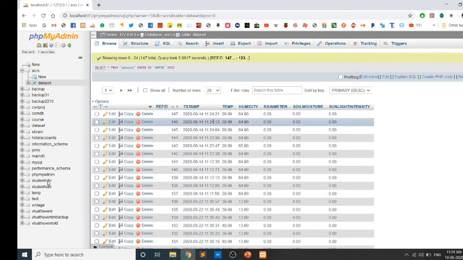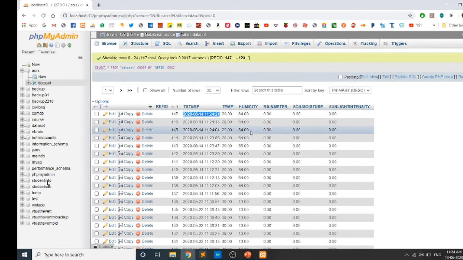As we can see, the data is being inserted. We can see the latest timestamp, it is 14/6/2020 at 11:24. We can see that data is being inserted from the sensor, from the Arduino board, and it is being inserted into the database.